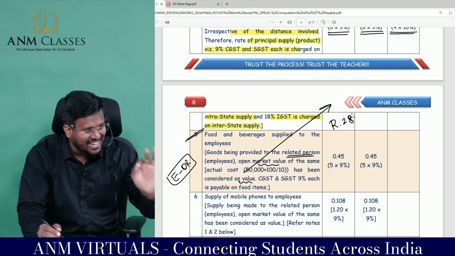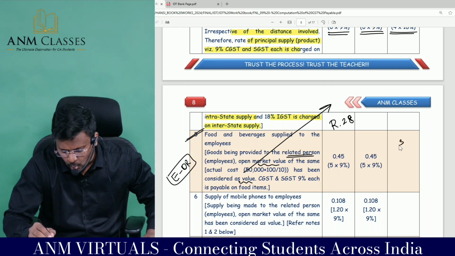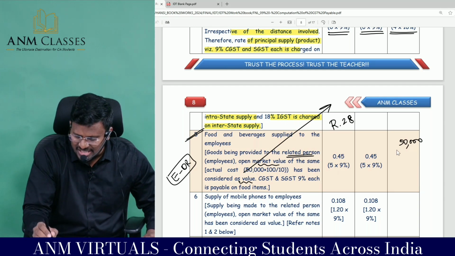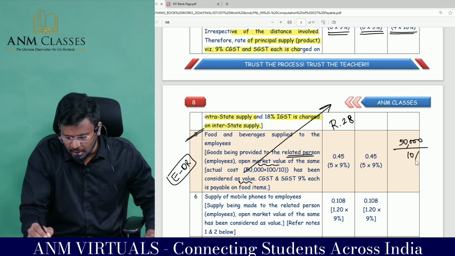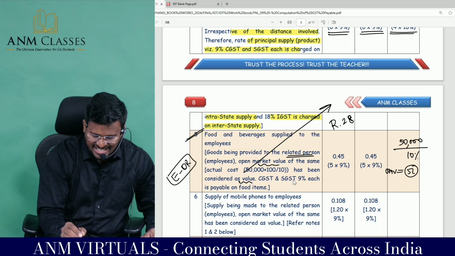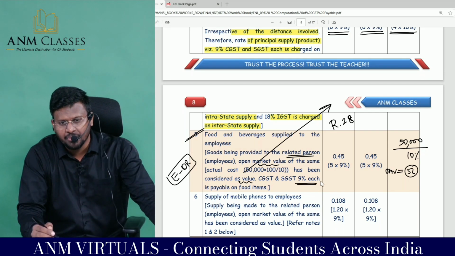Rule number 29 is supply between what? Agent. So 50,000 rupees has been collected from the employees, which is just how much percent? 10%. That means 50,000 divided by 10% comes to the open market value of 5 lakhs. So CGST and SGST of 5 lakh each is payable on what item?